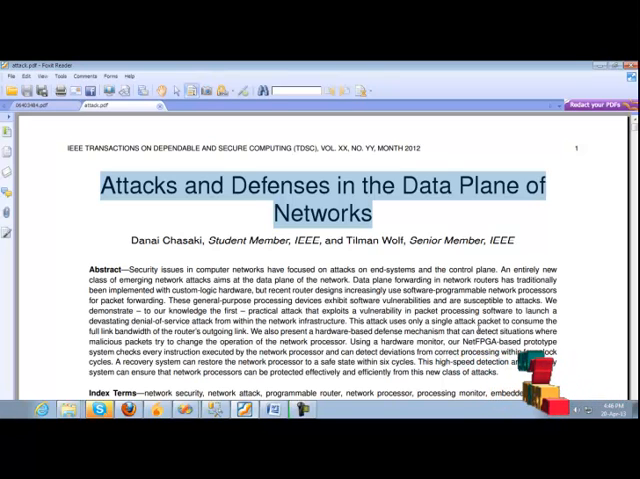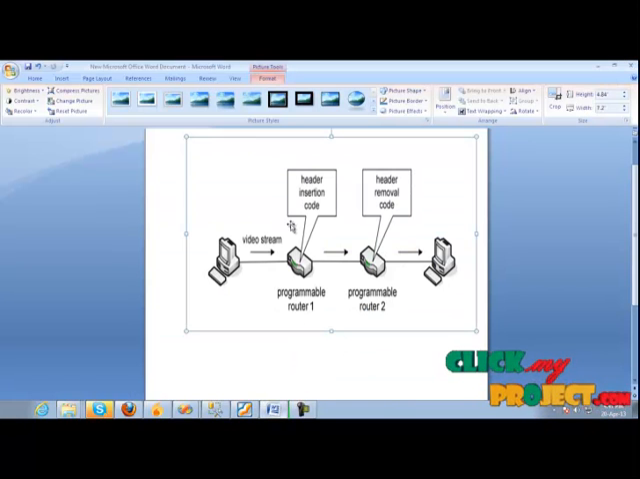We also present a hardware-based defense mechanism that can be deployed when malicious packets try to hijack the operation of the network processor. Using hardware monitoring, our NetFPGA-based protection system checks every instruction executed by the network processor and can detect deviation from the correct processing within 4 clock cycles. A recovery system can restore the network processor to a safe state within 6 cycles. This high-speed detection and recovery system can ensure that the network processor is protected effectively and efficiently from this new class of attacks. Now let's see the architecture diagram.